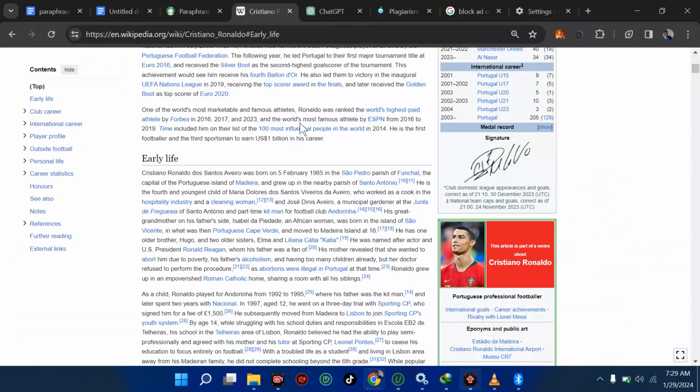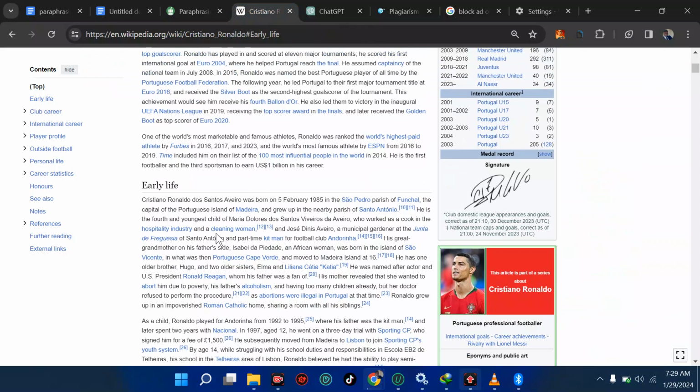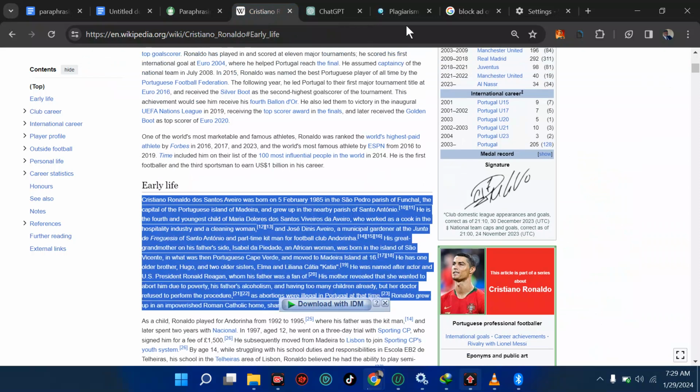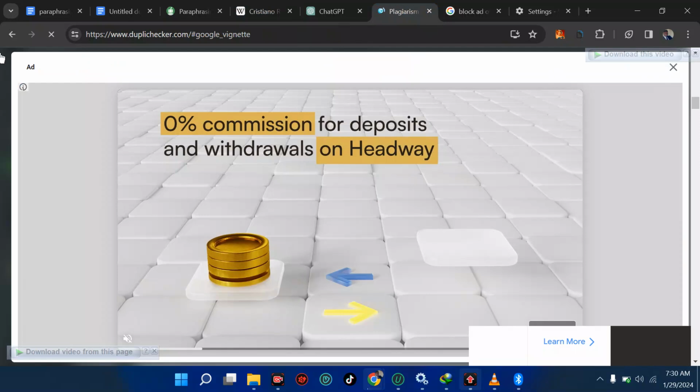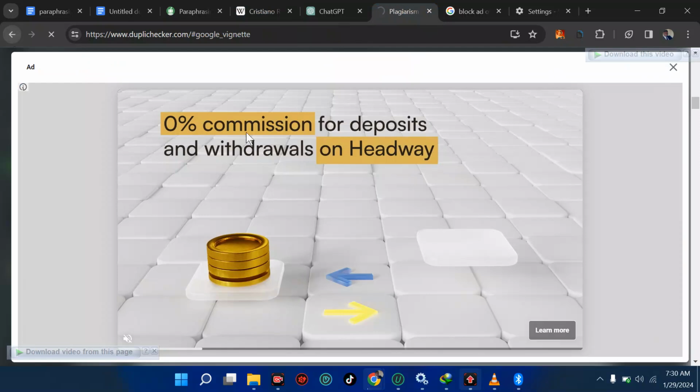Another thing we are going to do now is copy this test just like this. But why I don't like that paraphrasing website, which is duplichecker, is because it takes time. It has a lot of adverts there, wasting more of your time. I prefer this, but I think one doesn't have an option when it comes to this. I'm trying to close this ad, and what I want to do is taking me to another different place entirely. So let's just patiently wait, because knowing this will save you a lot of stress, so that you don't fall victim of a terminated account on Amazon KDP, or depending on where you are using the content you paraphrased.